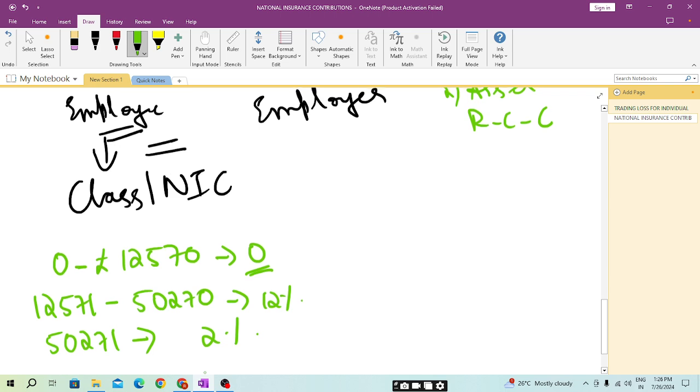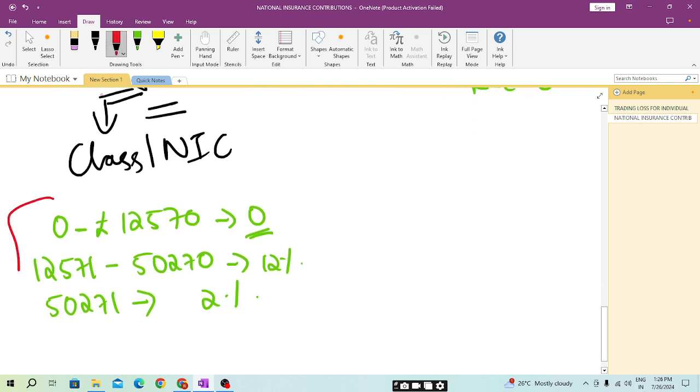Now students, this will act as your bands. That is, if your gross earning is 50,000, from 0 to 12,570 there is 0% NIC contribution. From 12,571 to 50,000 you need to pay at 12%, and above 50,275 at 2%. I hope this is clear, students. This is the same as our income tax bands. This is also an amount which we need to pay to the HMRC.